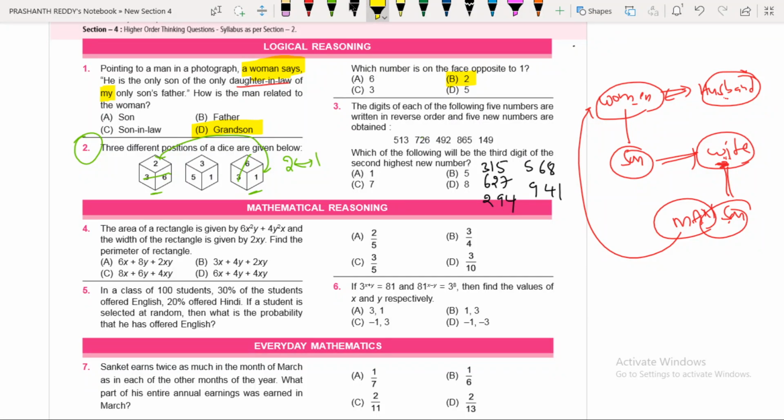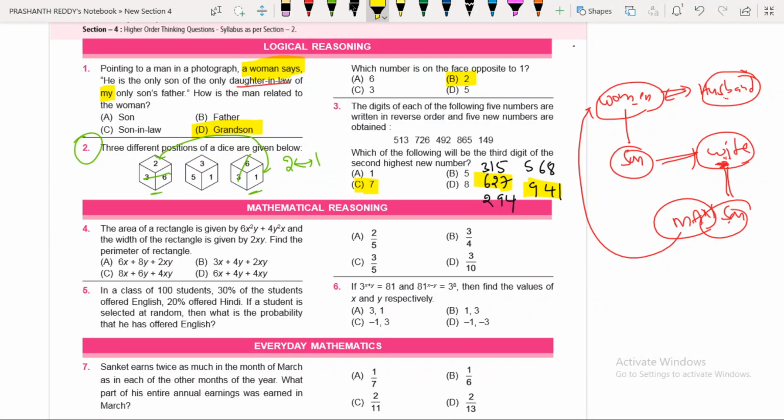Okay? So among all these, the second highest number. This is the first highest number you know already, and this is the second highest. Sorry, cancel. This is the second highest number. In the second highest number, he asked to find the third digit. What will be the third digit of the second highest number? Now tell me what is the third digit here. Shall I say here the third digit is simply 7? Yes, the third digit is 7. Therefore, what is the answer for this question? 7. Therefore, with these 3 questions we finished the logical reasoning section.